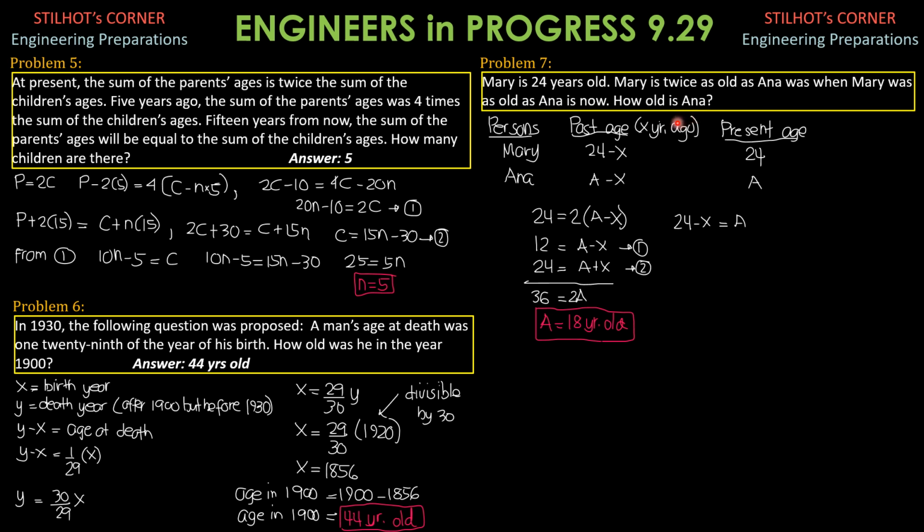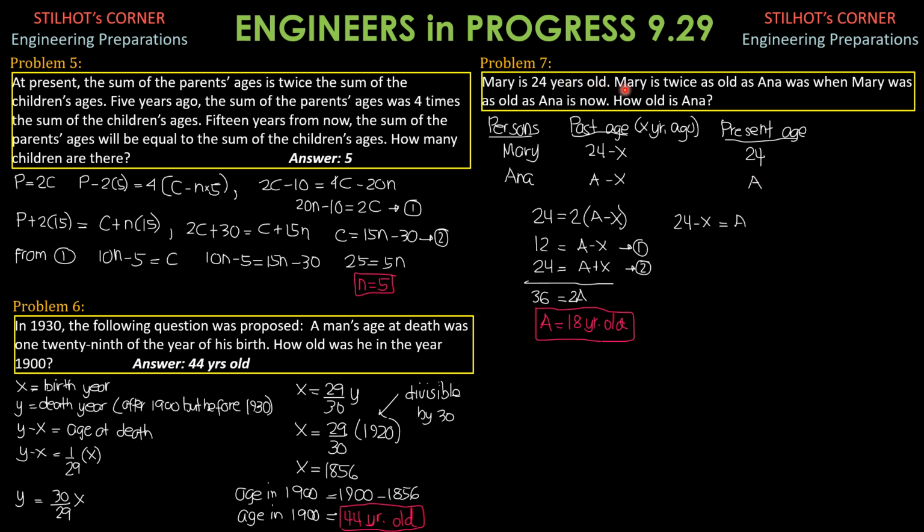So to help set up the equation, I'll again present a solution in tabulated form. So we have persons, Mary and Anna. You have to write their present ages. It is clear that Mary is 24 years old. Is means a verb that is present, so 24 is Mary's present age. Anna, we do not know, just call it A.